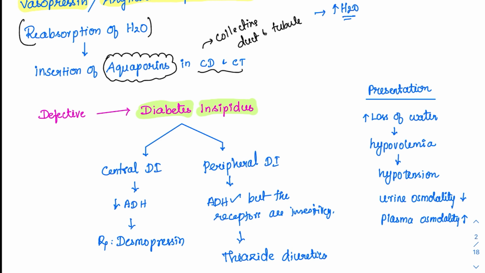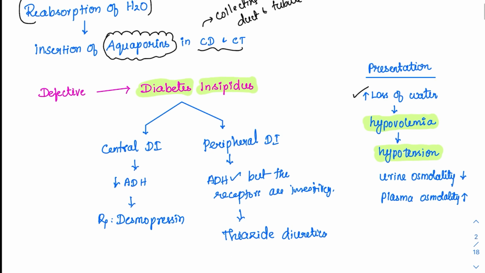So ultimately there will be one presentation where there is a huge amount of water loss. This water loss will lead on to hypovolemia. So hypovolemia will present with hypotension. The water is moving out in the urine. So what will happen to the osmolality of the urine? It is now having more water, fewer solutes. So the urine osmolality will reduce. There is a reduction in urine osmolality.